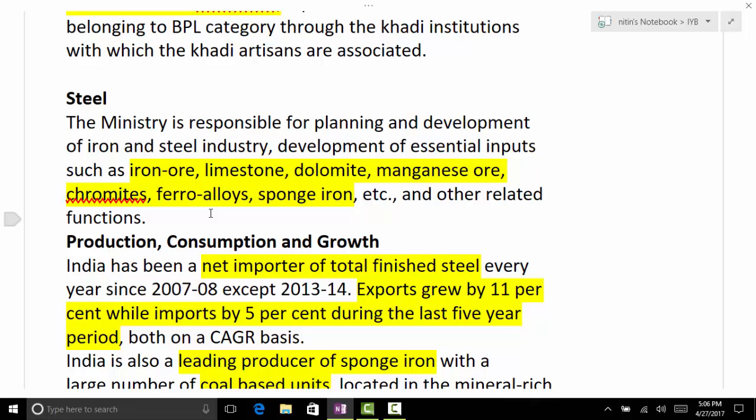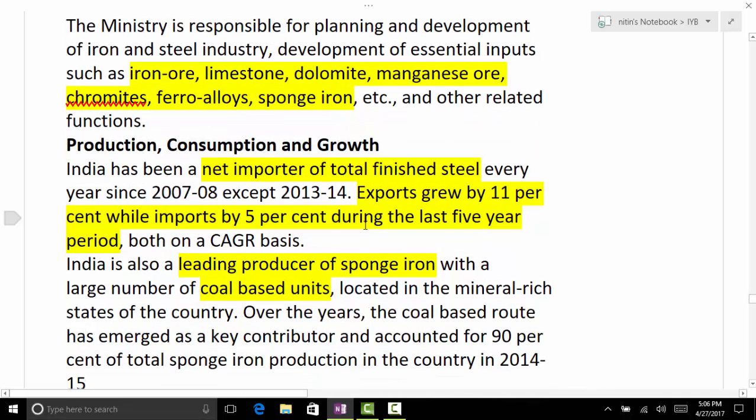So iron ore, limestone, dolomite, magnesium ore, chromite. These are the various components. Now there was a question 2 years ago, I think 2015, regarding the steel industry. Even if you knew, we don't have high grade coal, right? What coal is required in the furnaces in the steel industry? We don't have that. We import from Australia basically. Indonesia. Yes, Indonesia, Australia. What is that coal? Coking coal. Exactly, coking coal.